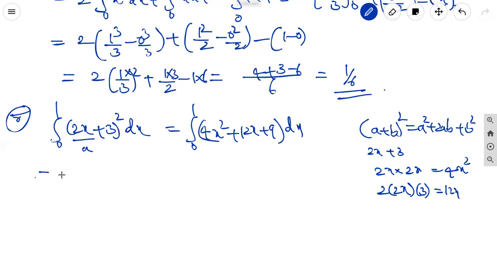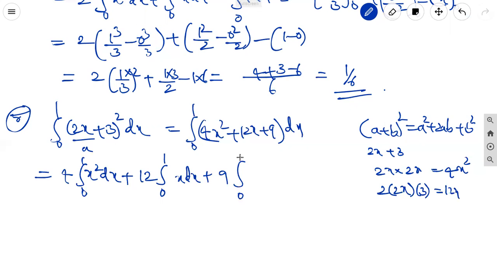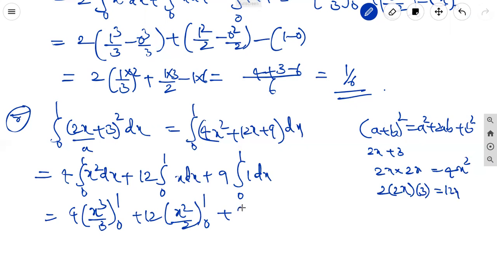4 is a constant, right, outside: integral 0 to 1 x square dx, plus 12 is a constant, outside: integral 0 to 1 x dx, plus 9 is a constant, outside: integral 0 to 1 dx. It is equal to 4 times the integration of x square, which is x cube by 3, limits from 0 to 1, plus 12 times the integration of x, which is x square by 2, limits from 0 to 1, plus 9 times integral 1 dx, which is x, limits